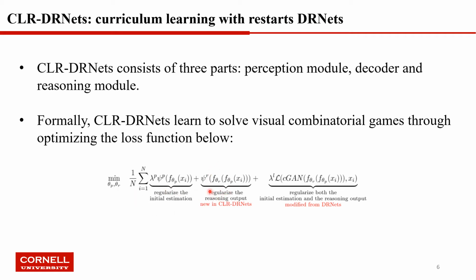F theta r is the reasoning module, and psi r are the constraints applied to the output of the reasoning module, which we refer to as the reasoning output. L is any reconstruction metric like the L1 loss and L2 loss. CGAN means the conditional generative adversarial network, which is used to reconstruct the input based on the output of the perception module and the reasoning module. Lambdas are the weight scalars.